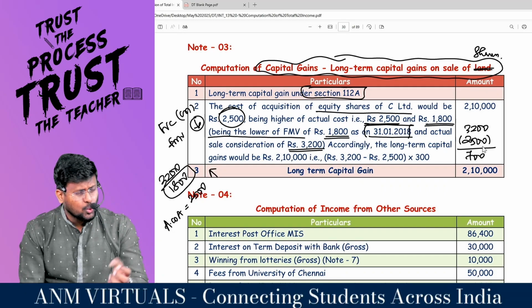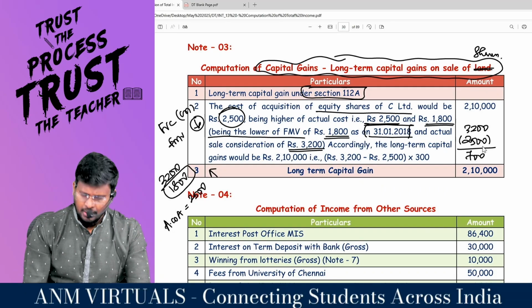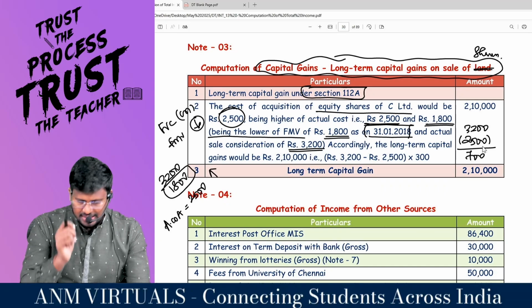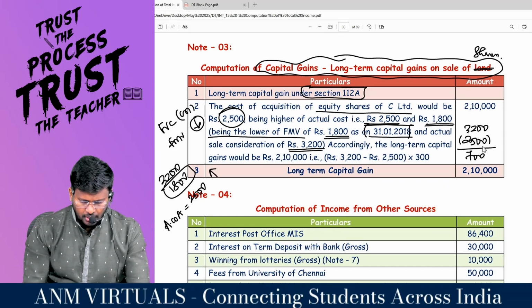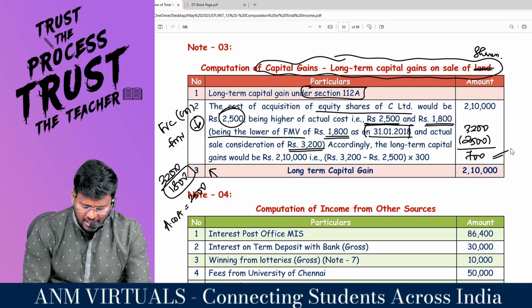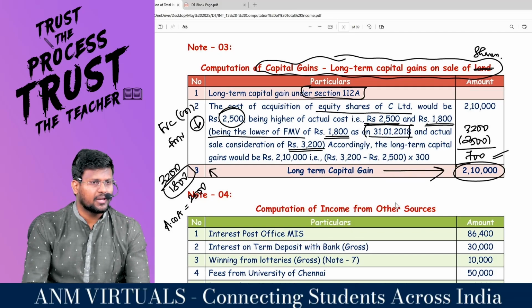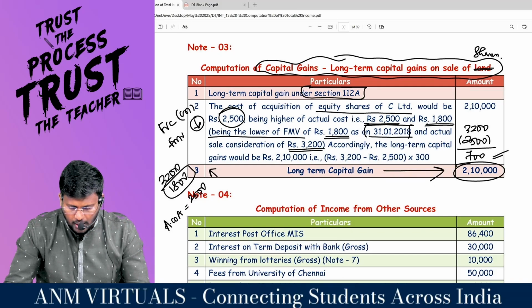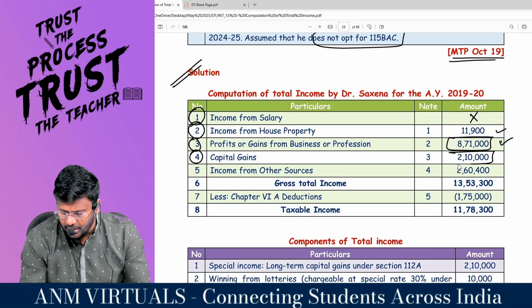So now I am calculating the capital gain. For how much did you sell the asset? 3,200 minus the real cost of acquisition. So every share would have earned a profit of 700 rupees. How many shares are there? 700 into 300 comes to 2,10,000. This is the long-term capital gain covered under 112A. This is how we have arrived at a capital gain of 2,10,000.